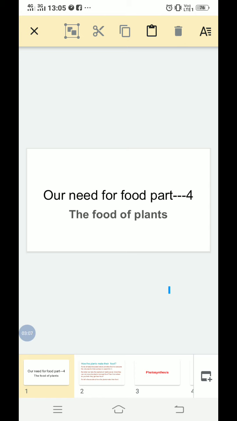Next group we have learned about is omnivores. Omnivores are the animals that eat both meat or flesh and plants or green leaves. The animals that eat both flesh as well as plants are called omnivorous animals.